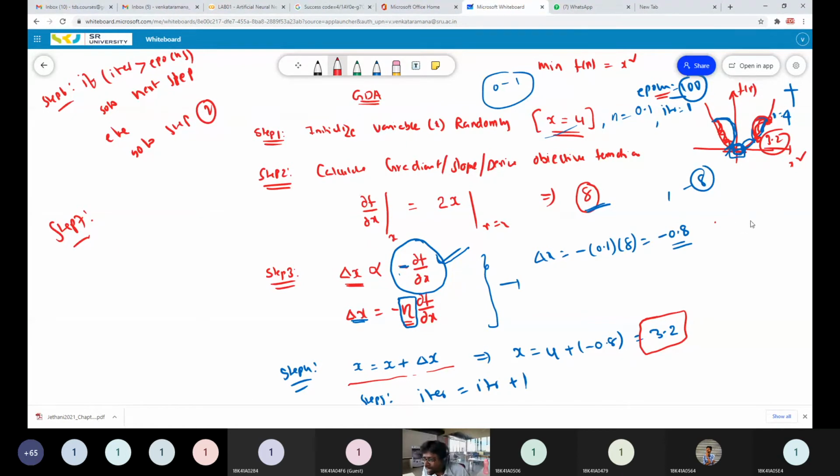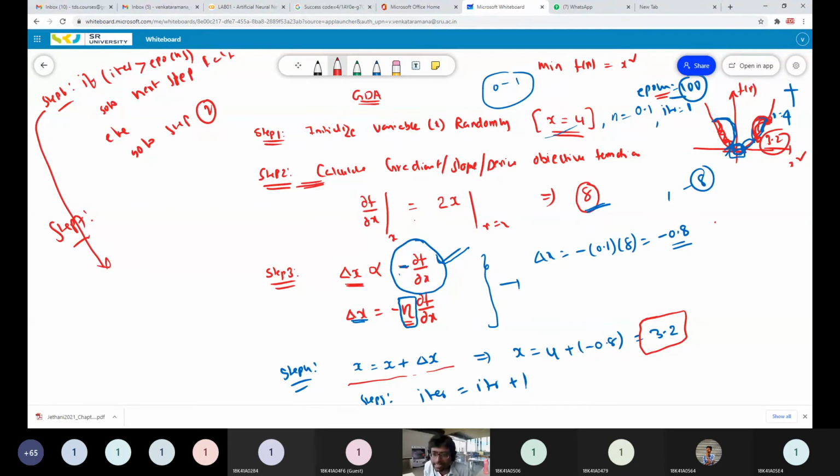In general code, we write for i equal to 1 to 100, like that. You are checking whether your current iteration is greater than the maximum number of iterations you defined. If iter is greater than the 100 epochs you defined, that means you have run the algorithm for 100 epochs, then you come out of the loop. If it is false, if the current iteration is less than the maximum number of epochs, then you go again to step 2.